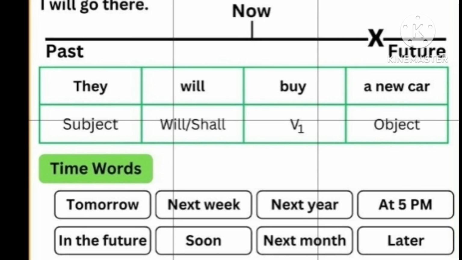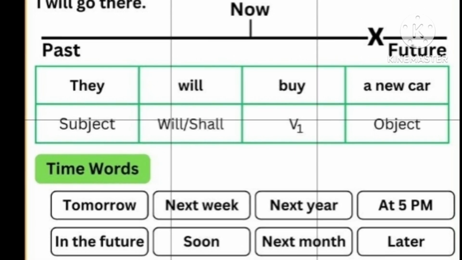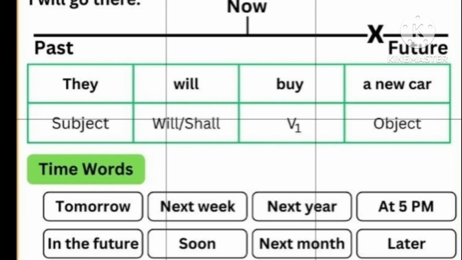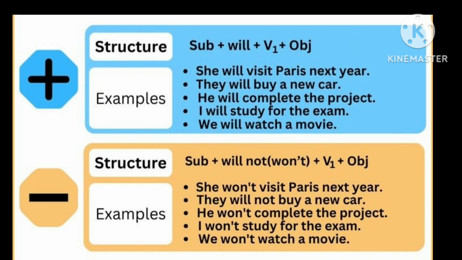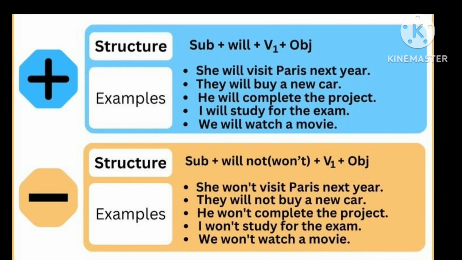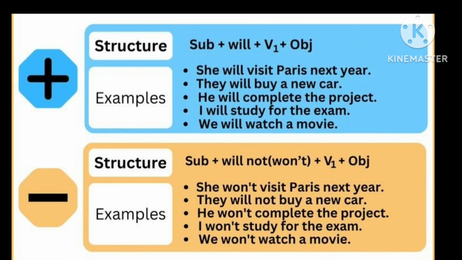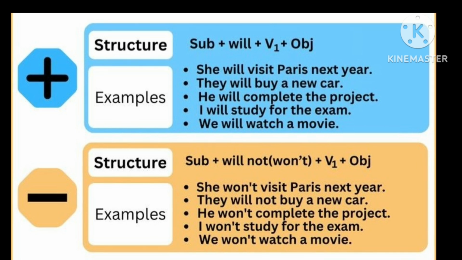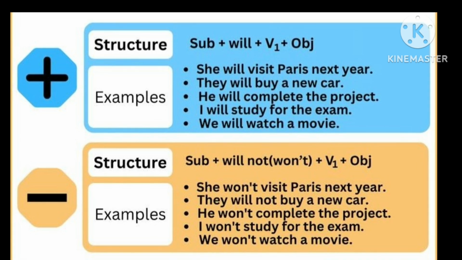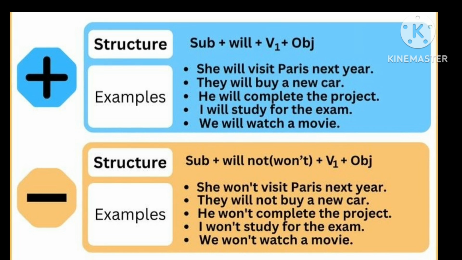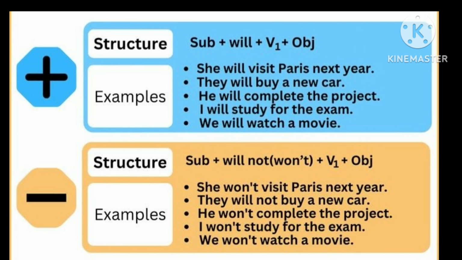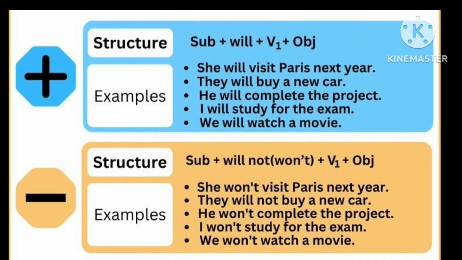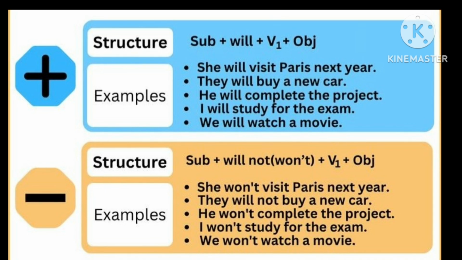Time words: tomorrow, next week, next year, at 5 p.m., in the future, soon, next month, later. If we see the rules for the simple future, the structure will be subject plus will plus V1 and the object. Examples: She will visit Paris next year. They will buy a new car. He will complete the project. I will study for the exam. We will watch a movie.